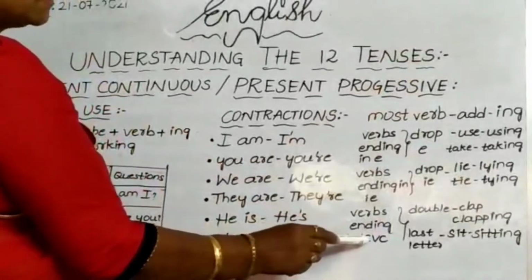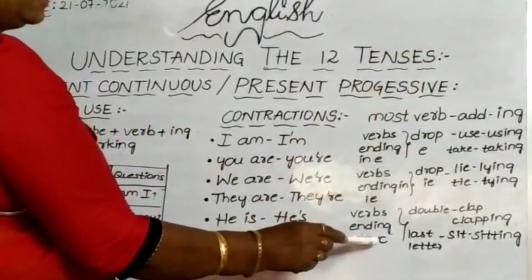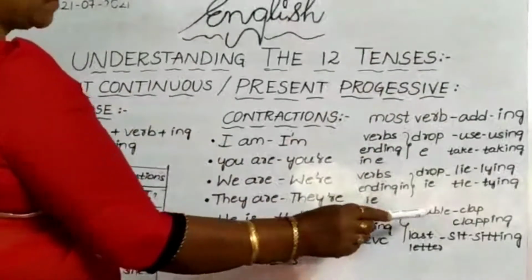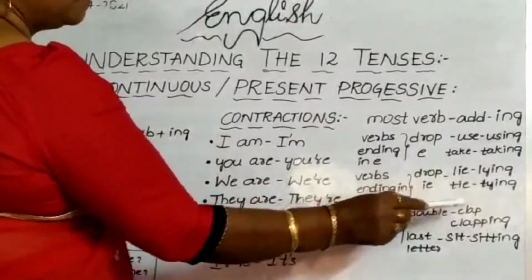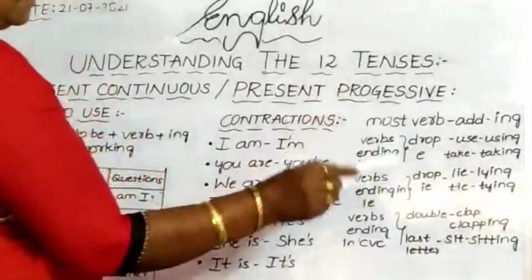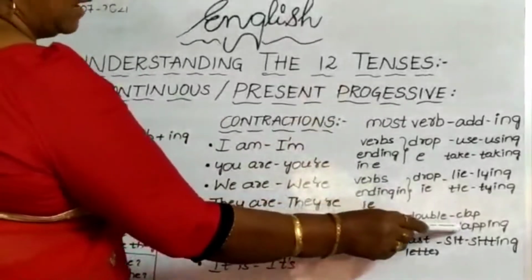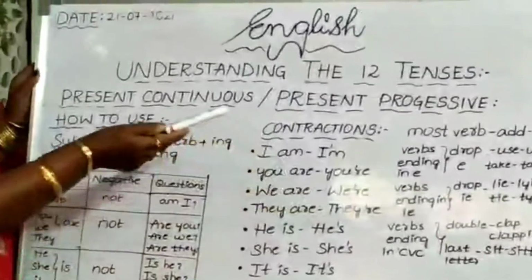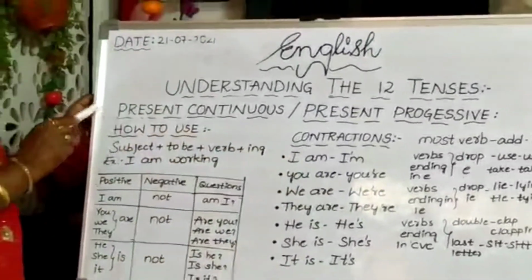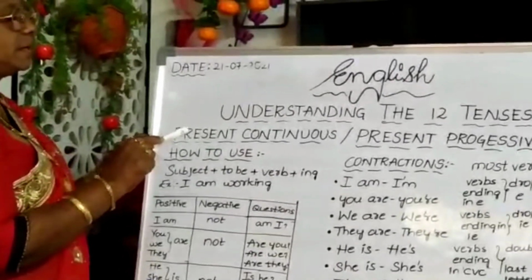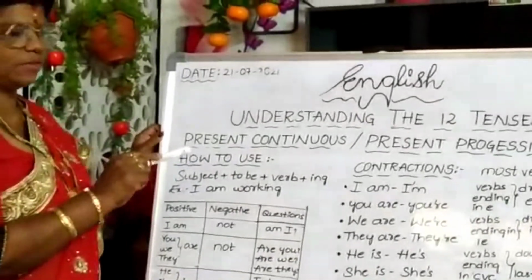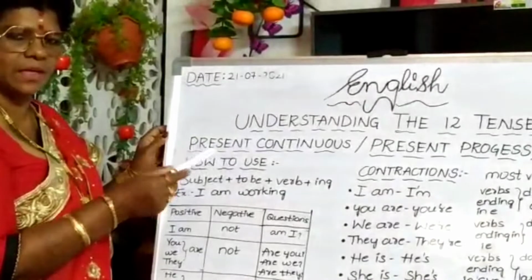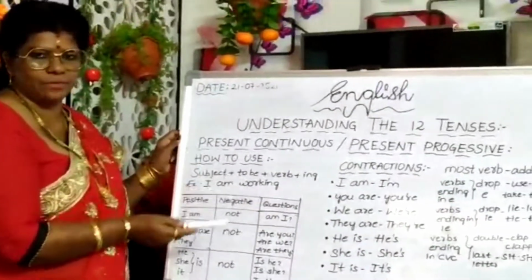Verb ending in CVC: consonant, vowel, consonant sound. What we have to do? Double the last letter. Clap, clapping. Sit, sitting. So, like this way we can use present continuous or present progressive tense in various circumstances or various situations. Okay?